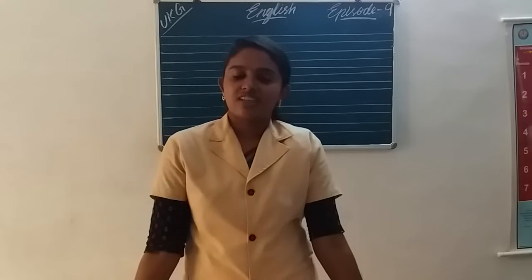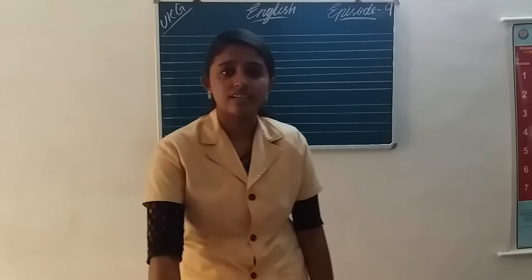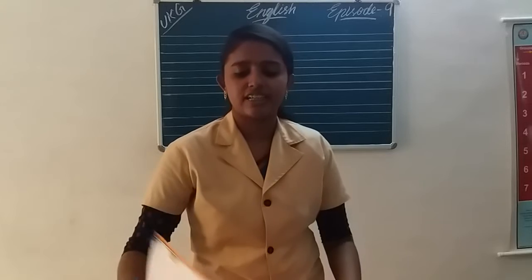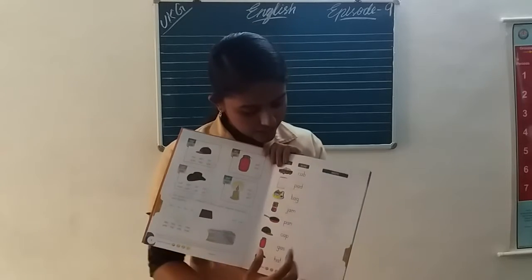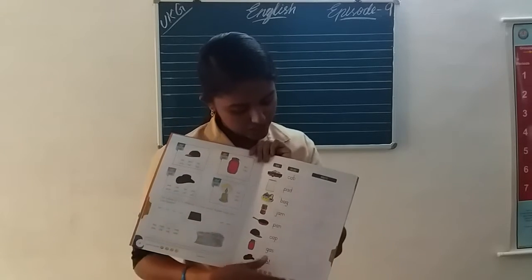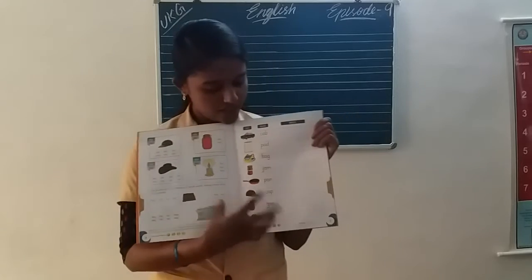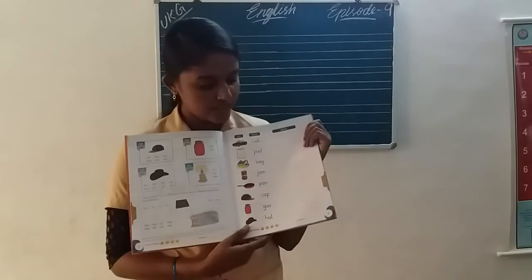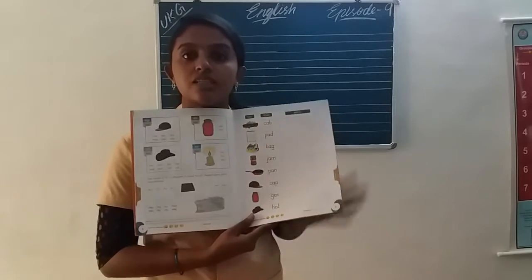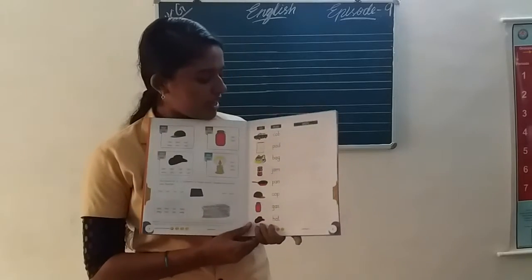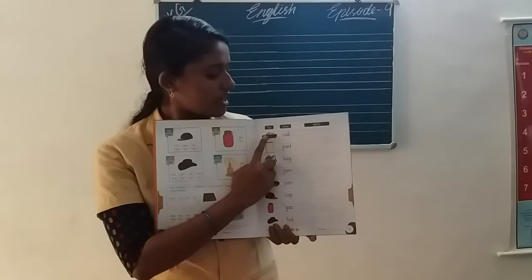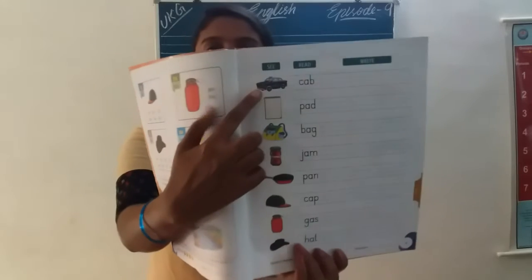Okay. Today we have learned about some words and some pictures. Can you see the pictures in your text? Page number 9. Okay, the first word is first. Can you see the picture?